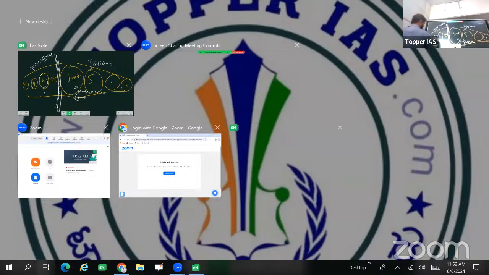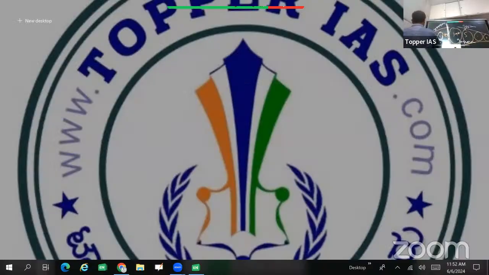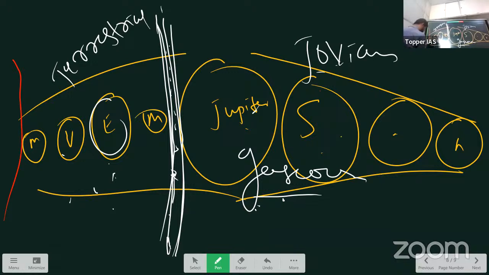The sun is very close to Mercury and Venus. The sun sends out solar winds and solar flares, as we have already studied, and that has removed the atmosphere from the inner planets. Whatever atmosphere they have is not as thick as in the outer planets. In the outer planets the atmosphere is very thick because they are gaseous bodies. In the inner planets it is not so thick compared to the Jovian planets because the solar wind has removed it.